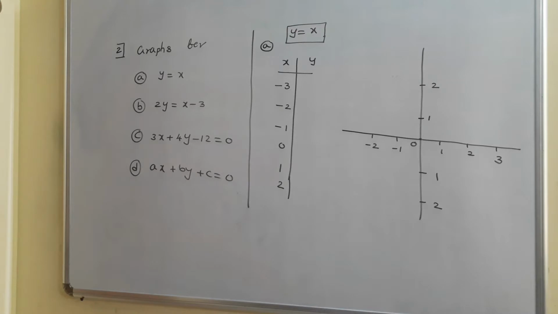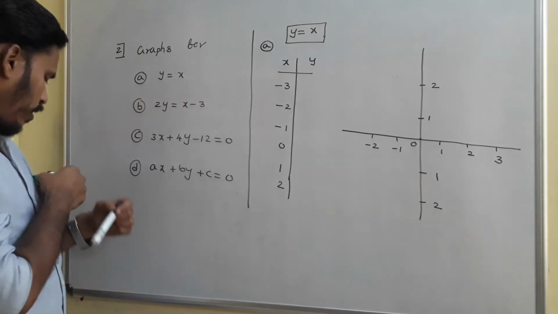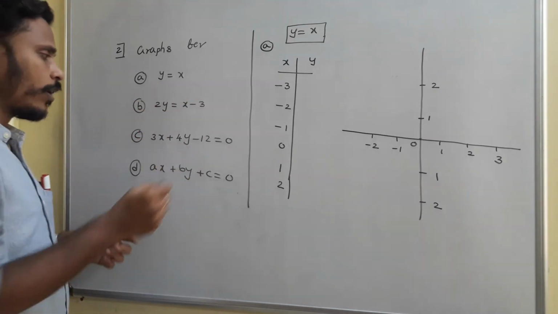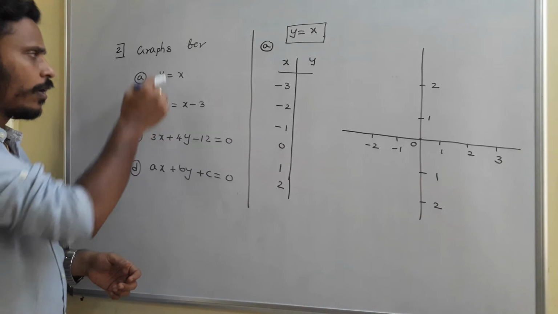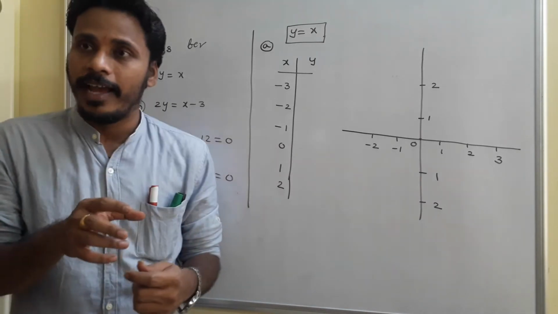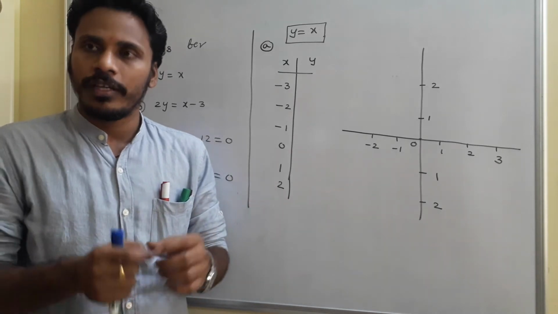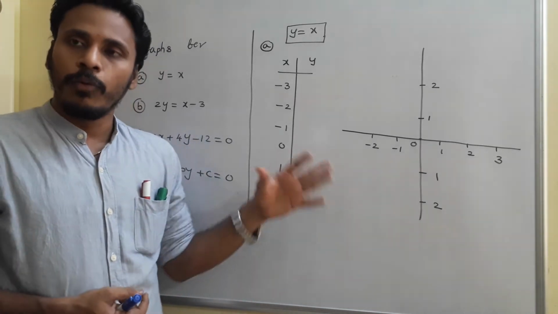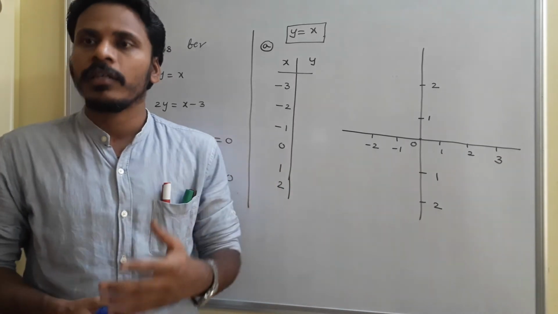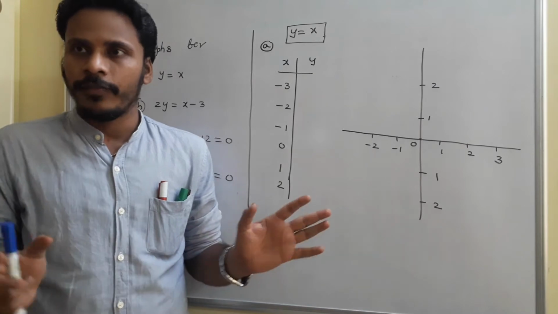Now we are going to sketch graphs for some simple functions, some simple relations between x and y. So y is equals to x, 2y is equals to x minus 3, 3x plus 4y minus 12 is equals to 0, and another one. I am going to sketch the graphs for these. Usually for an exact graph, we always need to use a graph sheet along with a ruler. But on the boards as well as on your papers, we are trying to sketch a rough graph, okay, a rough sketch for the graphs.